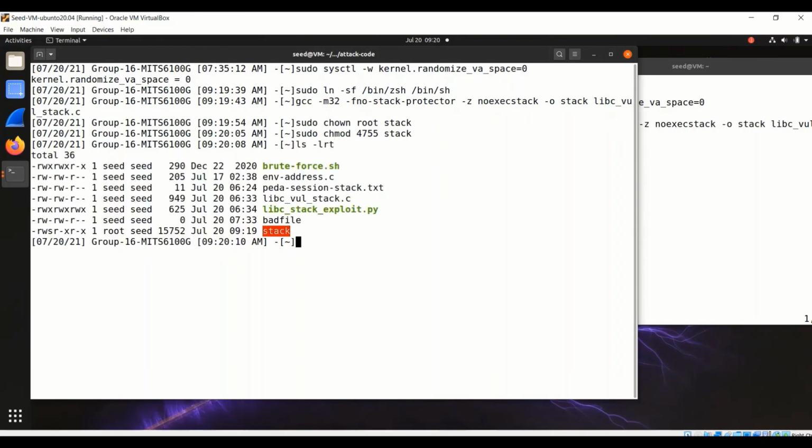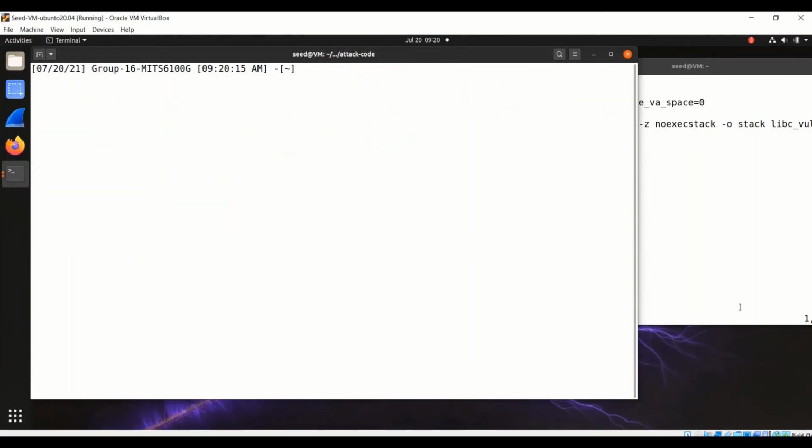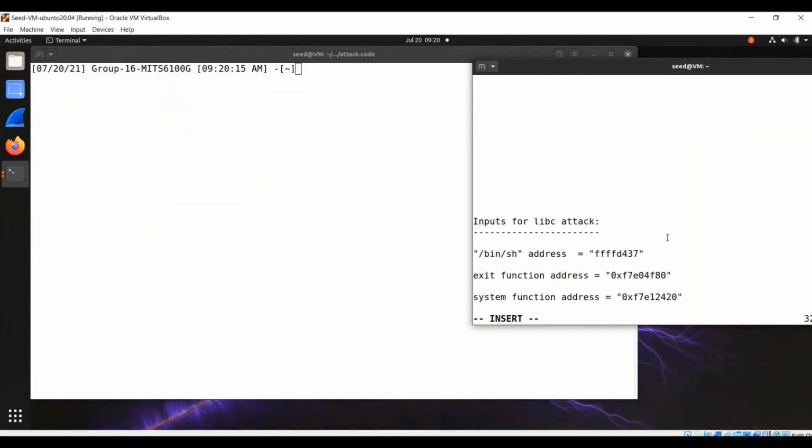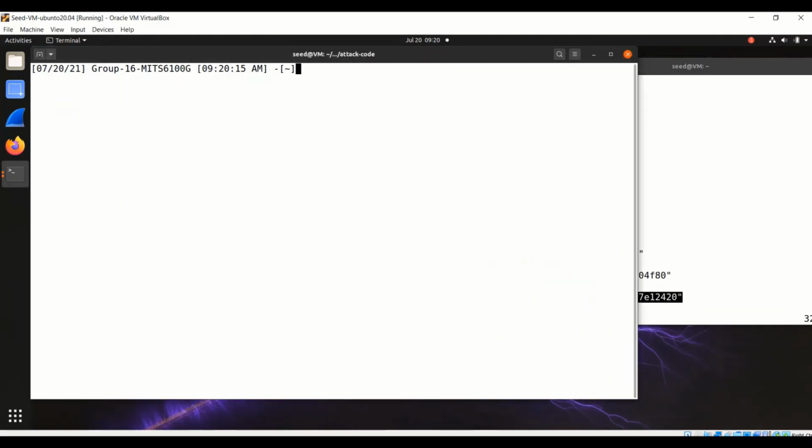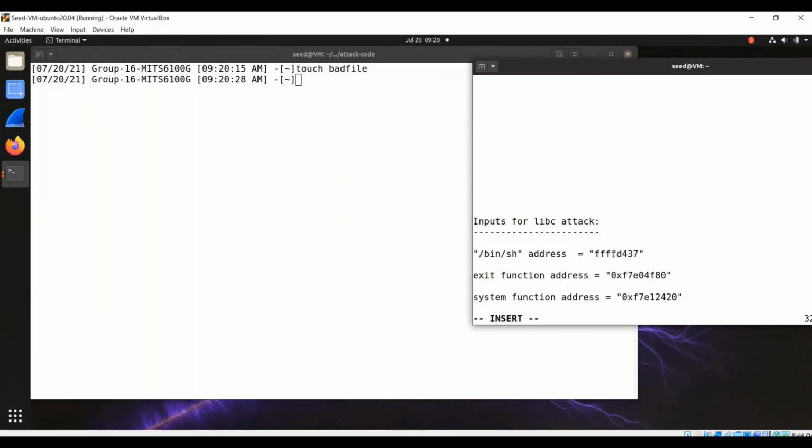So as part of the second part, now we are going to get some of the parameters first. So these are the listed parameters, I already took them for reference. So we have to get the parameters in parallel and check whether these values are matching or not. So we just create an empty bad file and find the first parameter called the shell string address. The first one we need to get is the shell string address. We already have these programs on hand.